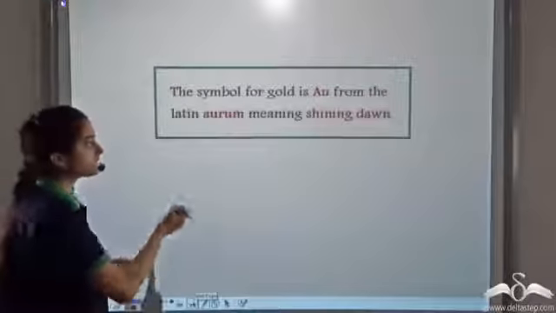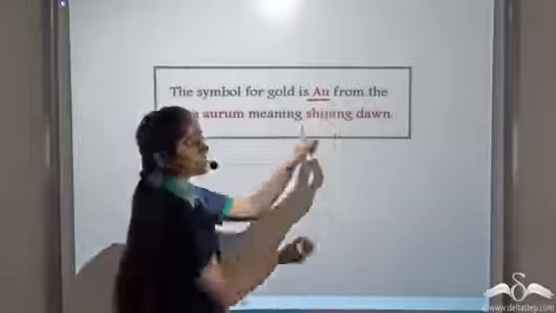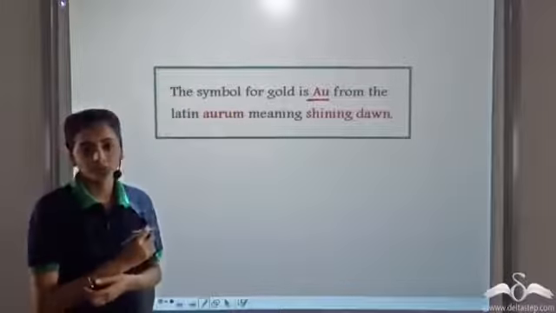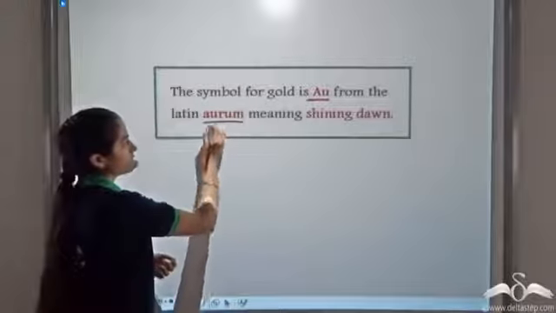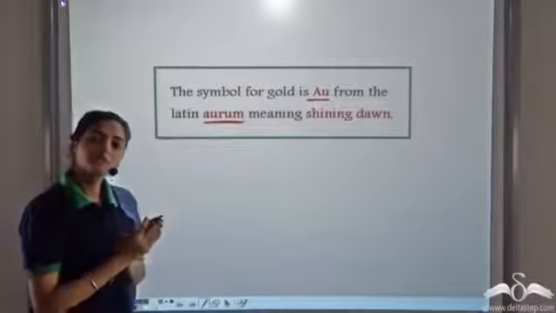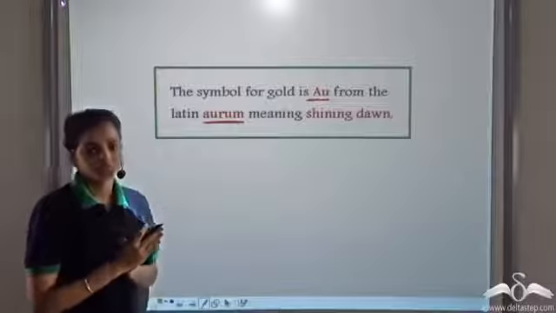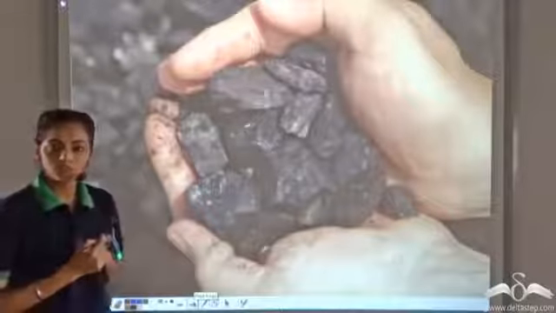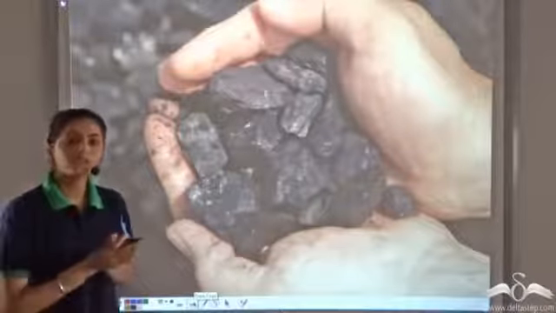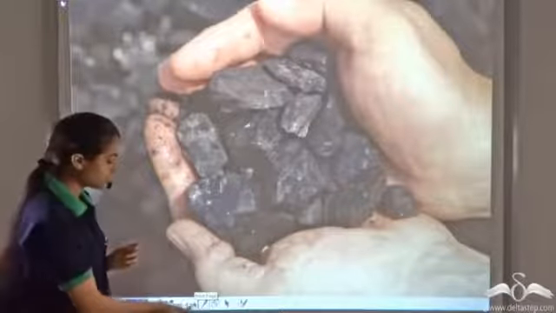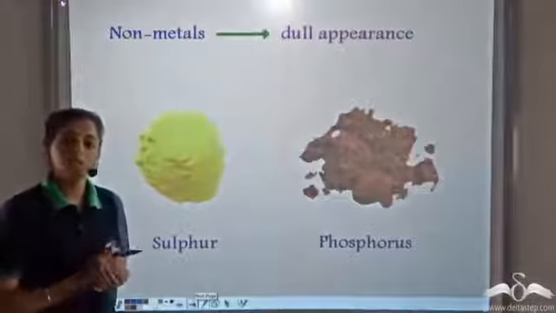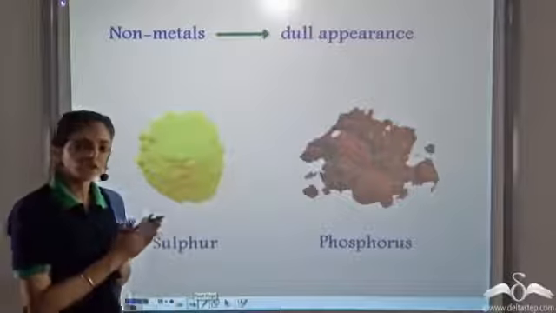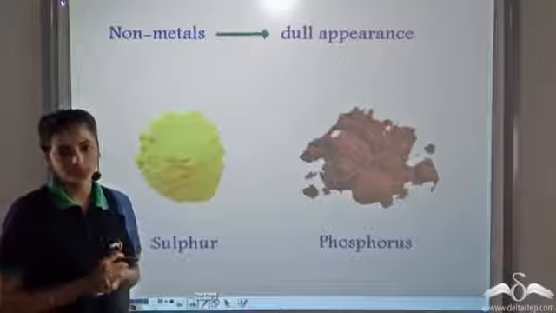It is because of this that gold gets its symbol Au from the Latin word aurum, which means shining dawn. So aurum, it means shining dawn, which shows that the metals have a luster. Now what about non-metals? You must have seen coal. Does it shine? No. It has a very dull appearance. So non-metals, in general, have a dull appearance. Other non-metals like sulfur and phosphorus are generally dull looking.